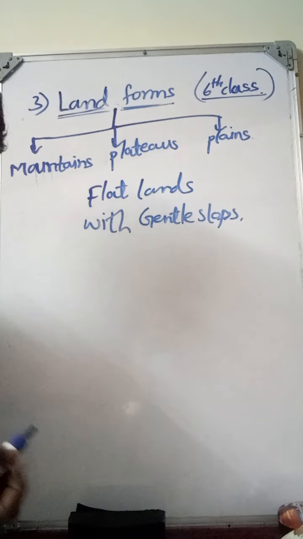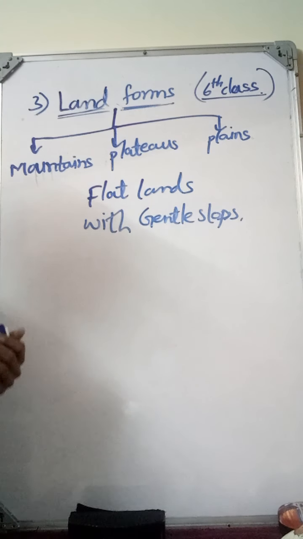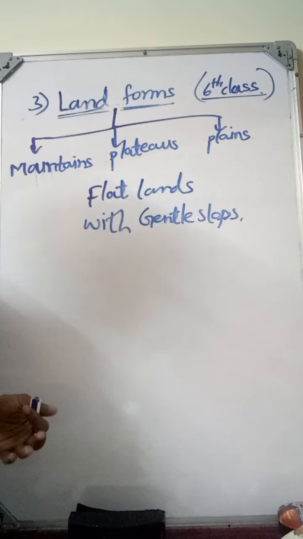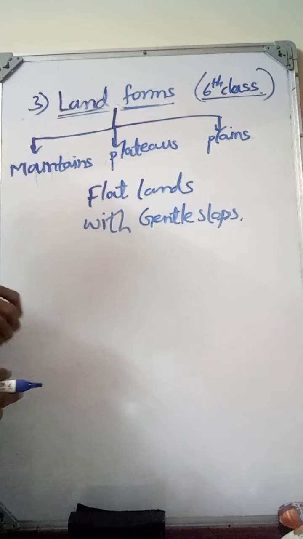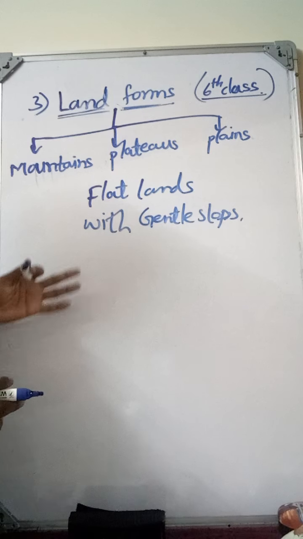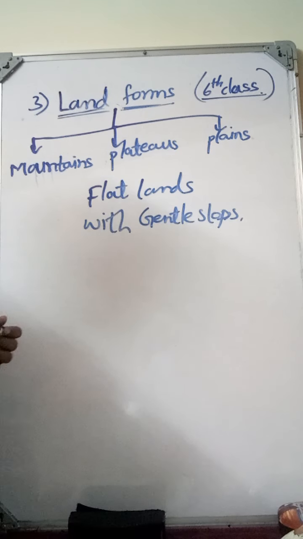What forms the plains? The rivers form the plains. How do rivers form the plains? While rivers are flowing, silt, waste material and dust particles are deposited by the rivers, and these form the plains.